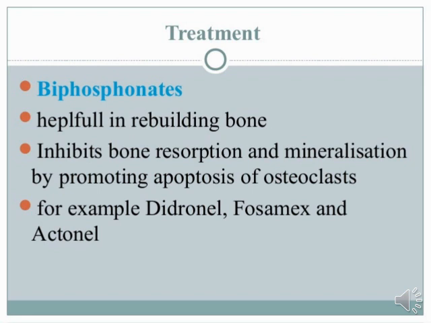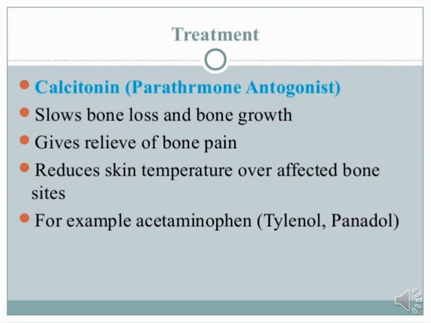Okay, now we will see the next thing, calcitonin. Calcitonin is also a very important drug for Paget disease, and it is also called a parathormone antagonist. After giving this kind of drug, what action is created? It slows bone loss and bone growth, gives relief of bone pain, and reduces skin temperature over the affected bone site.